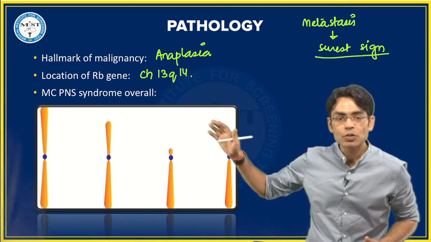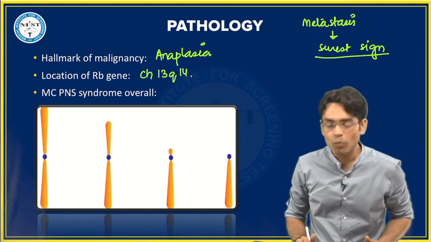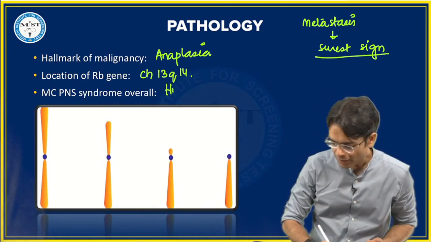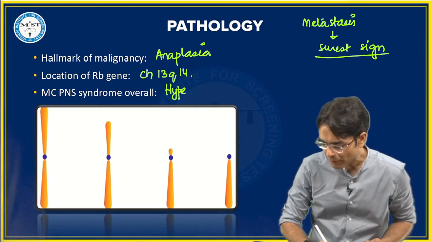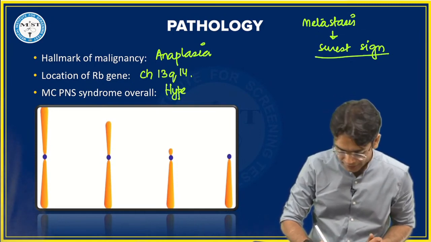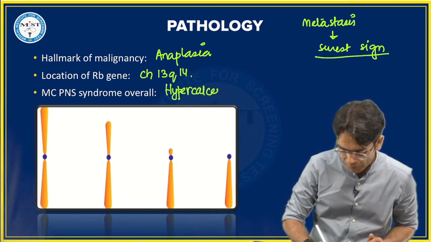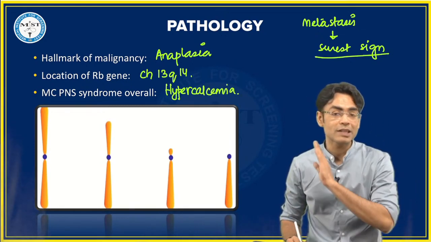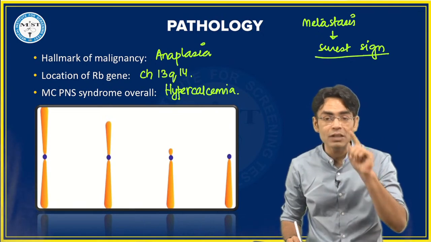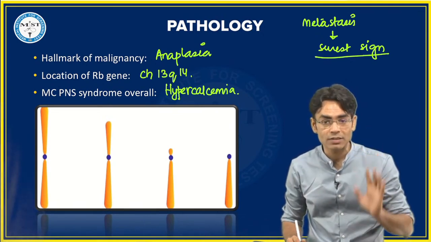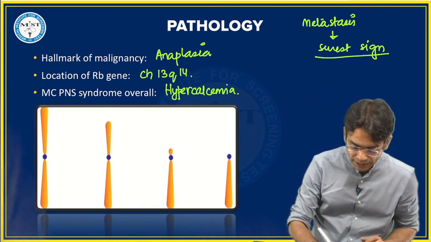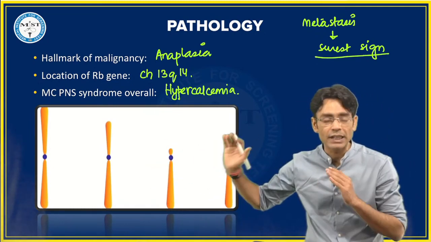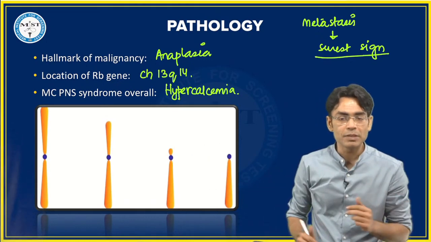Yeah. So most common paraneoplastic syndrome overall. Somebody gave me the answer. Shimran, चल देखते बेटा. Hypercalcemia. The most common paraneoplastic syndrome overall is hypercalcemia seen with squamous cell carcinoma lungs. Okay. चलो, again it's a question which has come in your recent NEET PG exam. Last NEET PG exam में आया था.